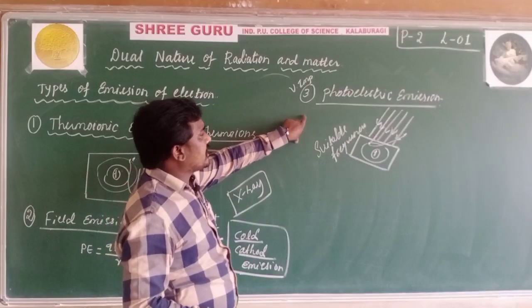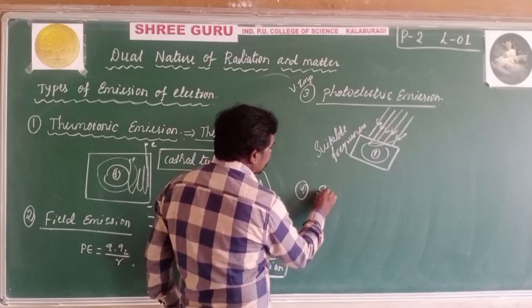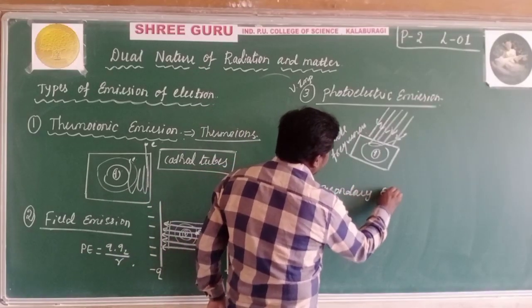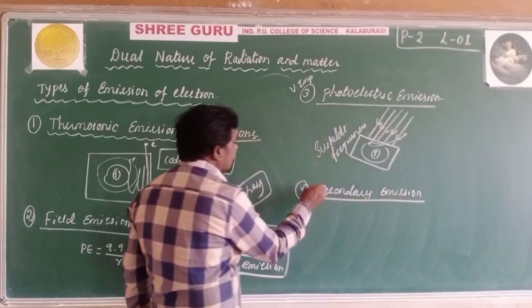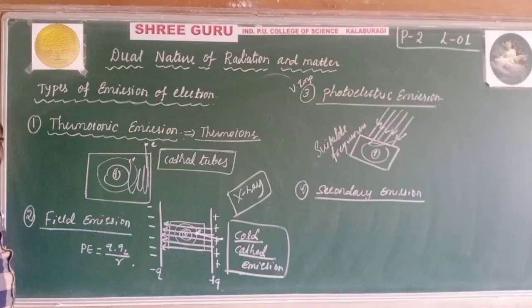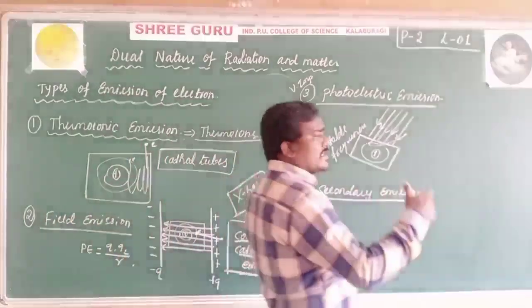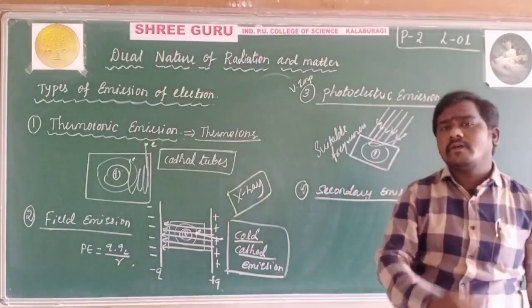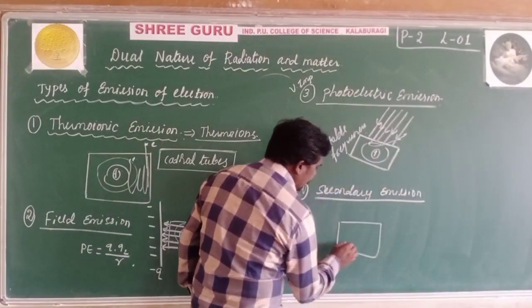This is the third type of emission, and the last one is secondary emission. Secondary emission of electrons is also one of the processes of emission. It involves the bombardment of fast moving electrons. Suppose we consider this is the metallic surface.